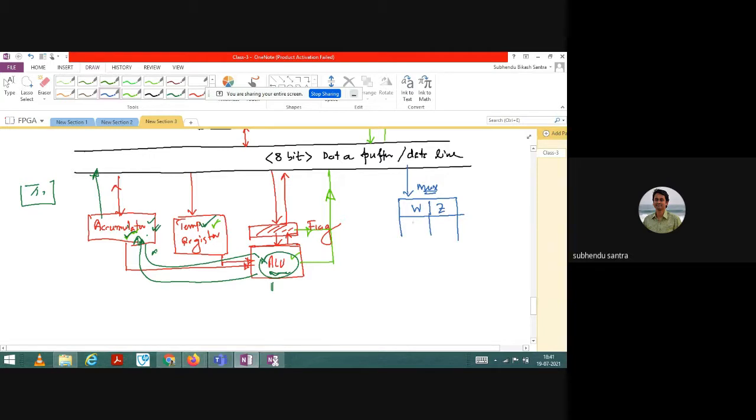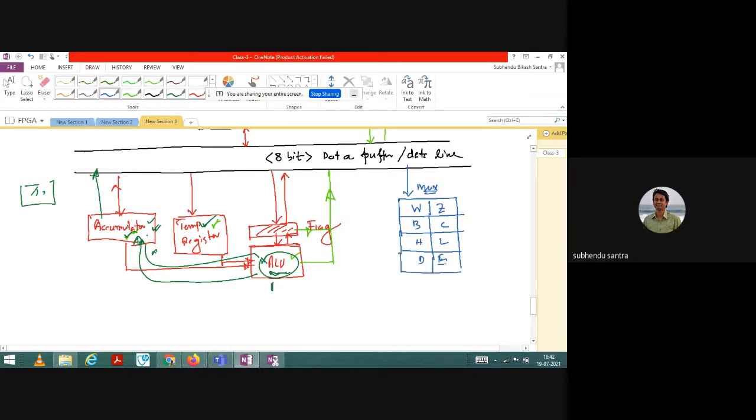WZ, and after that, BC. This register you can access, and that is called a memory. Don't confuse, a register can act as memory as well. So when I say register, do not think that it is separate. It's just a memory unit. So BC and then HL, what is that? BC, DE, I forgot maybe. Okay, DE.